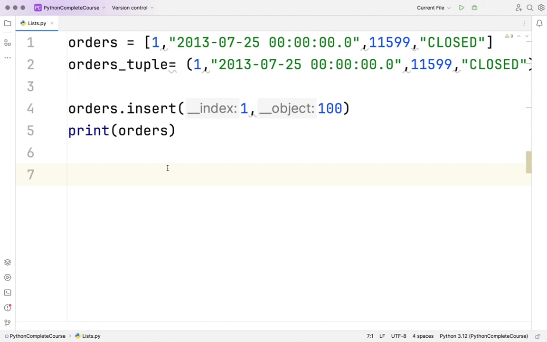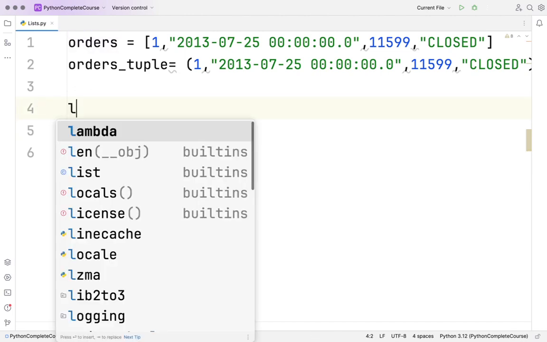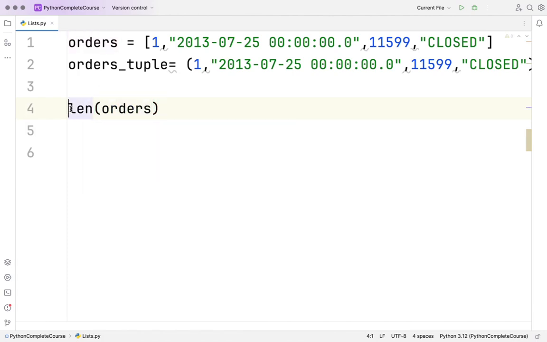So we have added an element at a specific index, and we added an element at the end by using append. Now, apart from this, we can find the length. How do we find the length? We can say length of orders. This will tell how many elements are present in this list. So we can print this.